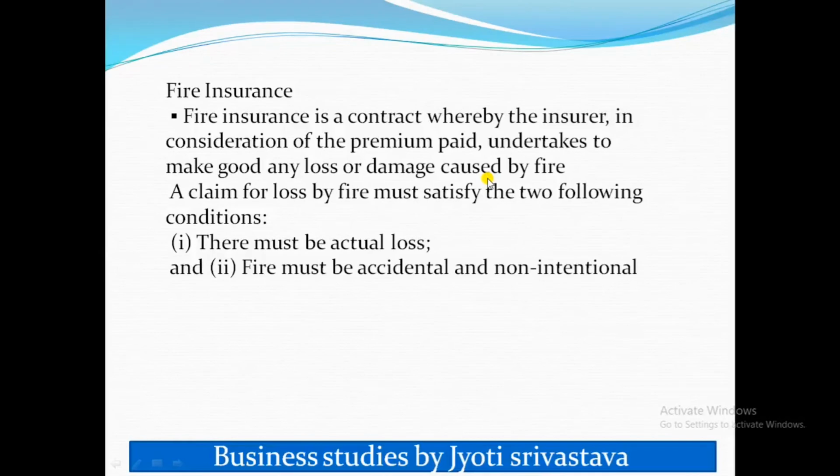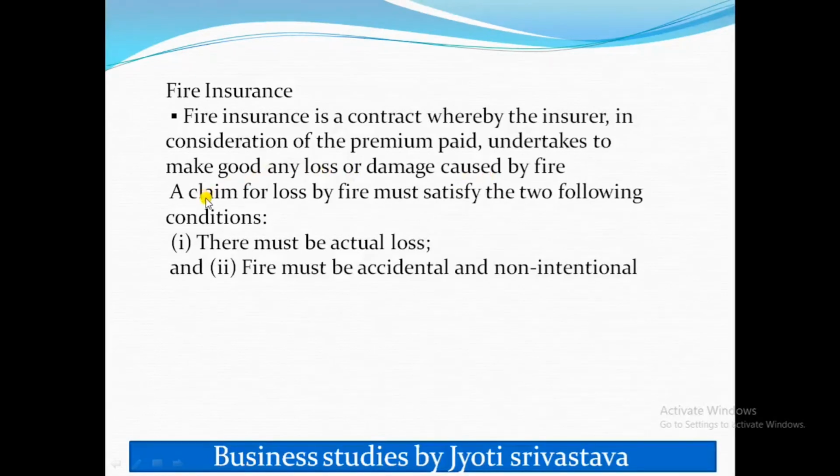Now let's see how it works. Here the insurance company will provide money when ABC restaurant has a fire accident, amounting to the financial loss. Insurance company will charge a fee, and this is called insurance premium. And this fire insurance policy is for a specified period, say 1 year, and the insurance automatically comes to an end after the expiry of the year.